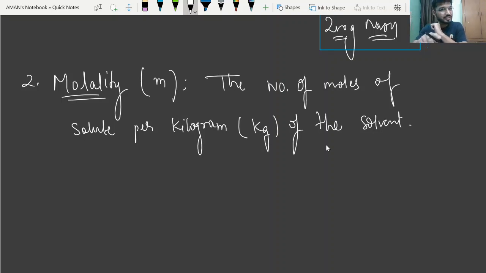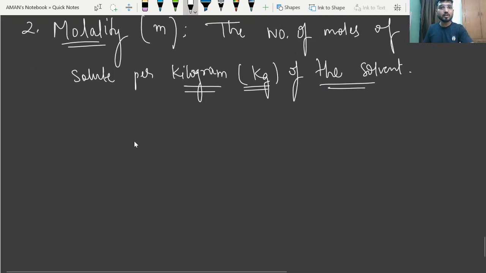But in molality, we are saying the number of moles of solute that is present per kilogram, and instead of solution, beta, we are taking solvent. Okay, so it is defined as the number of moles of solute that is present in 1 kg of the solvent. Is it clear?